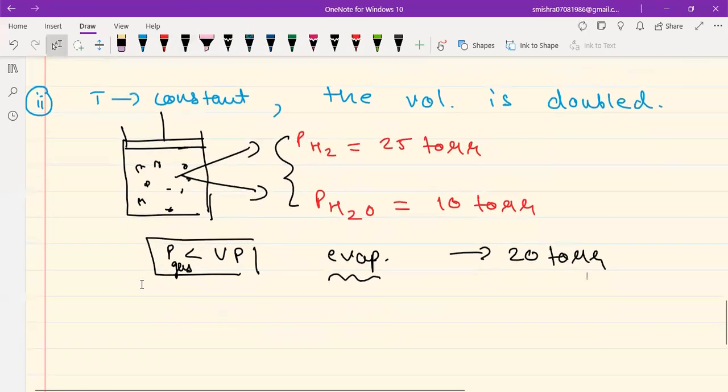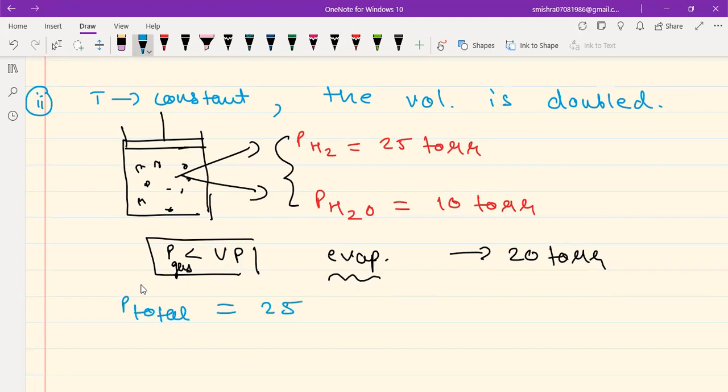And that is how the total pressure should now become, which I'm sure lots of you must be thinking. The total pressure should now become 25 for hydrogen and 20 for H2O, which will come out to be 20 plus 25, which will be 45 torr, which, my dear students, is absolutely wrong. This is wrong answer. Now, what is wrong with this?